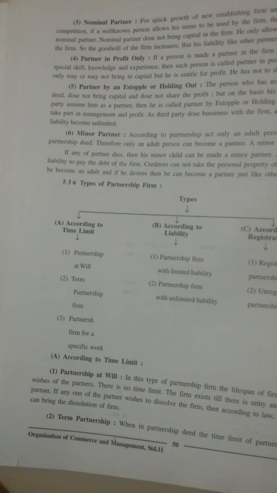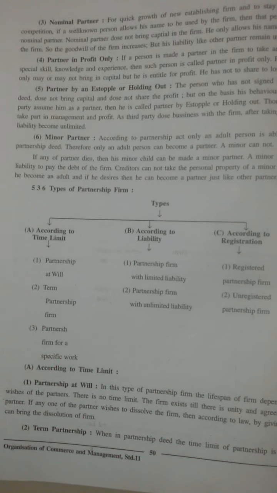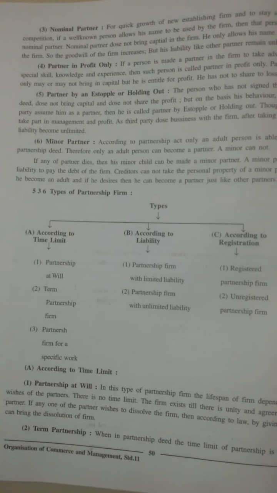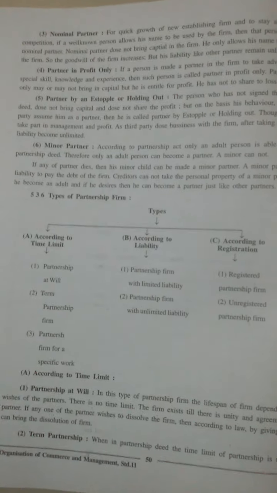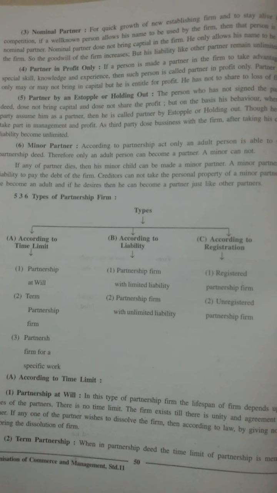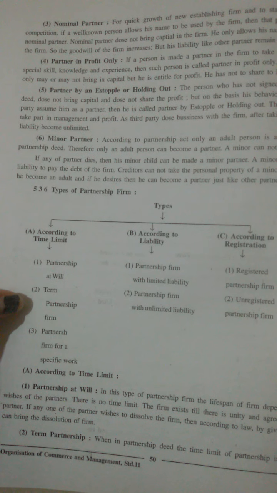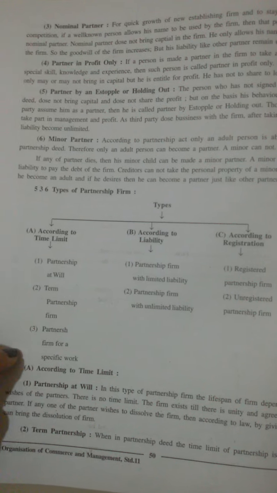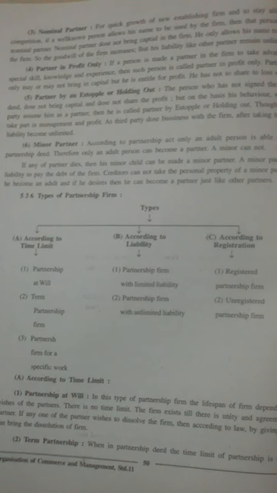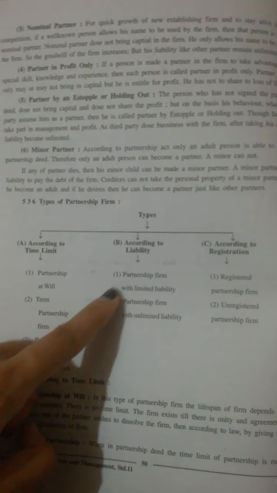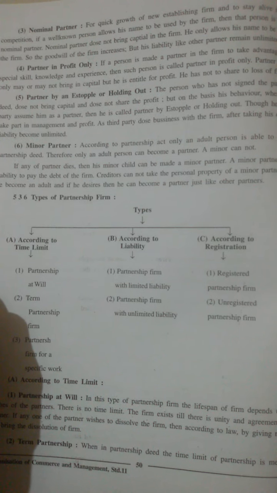Now let's look at the types of partnership firm. So there are three types of partnership firm. The first one is according to time limit, second one is according to liability, third one is according to registration. Again, according to time limit includes partnership at will, then term partnership firm, and third one is partnership firm for a specific work. Then according to liability includes partnership firm with limited liability and partnership firm with unlimited liability.